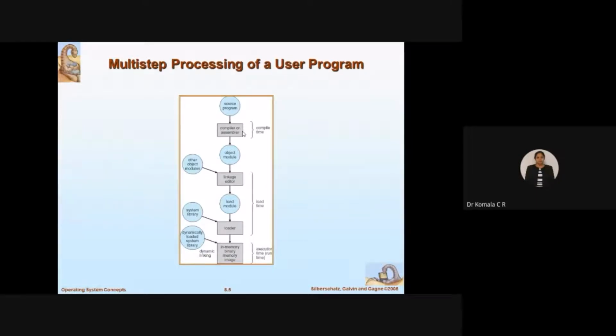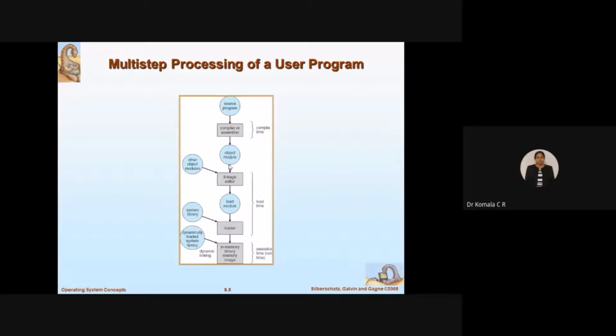Why? For example, if you have written assembly language code, you need to convert that assembly language code into machine language. That is taken care of by the assembler. The compiler converts the high level language to machine language. That's why we go for compiler and assembler. This job is done during compile time, correct? Since the machine understands only binary form, whatever language program you have written should be converted to machine language. That is done during the compile time.